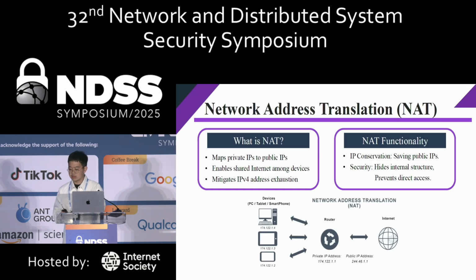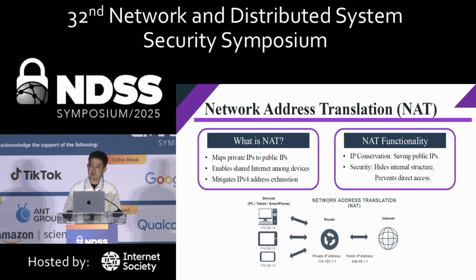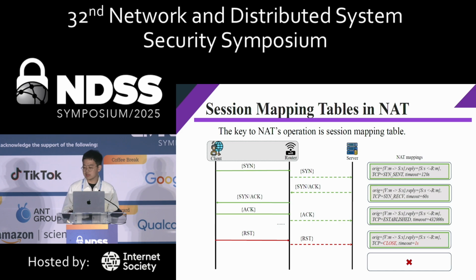As for the background, first, NAT is a common technique which maps private IP addresses to public ones and enables shared internet among devices. NAT has many good points, such as saving public IP addresses and preventing direct access from the internet. The key to NAT's operation is the session mapping table.